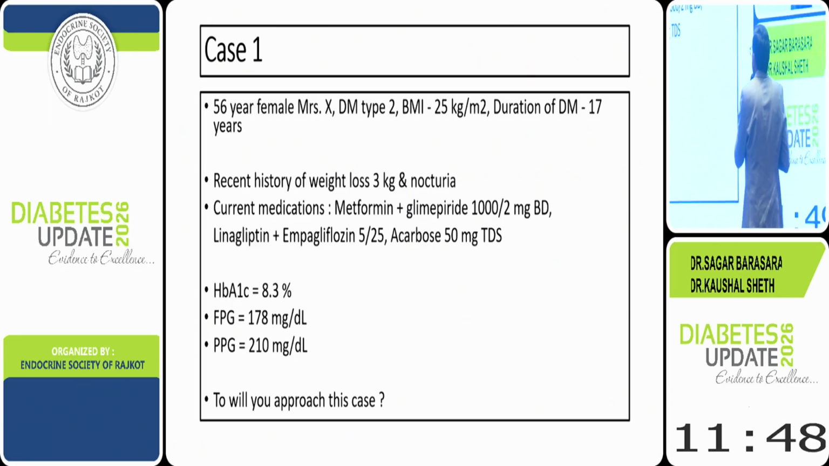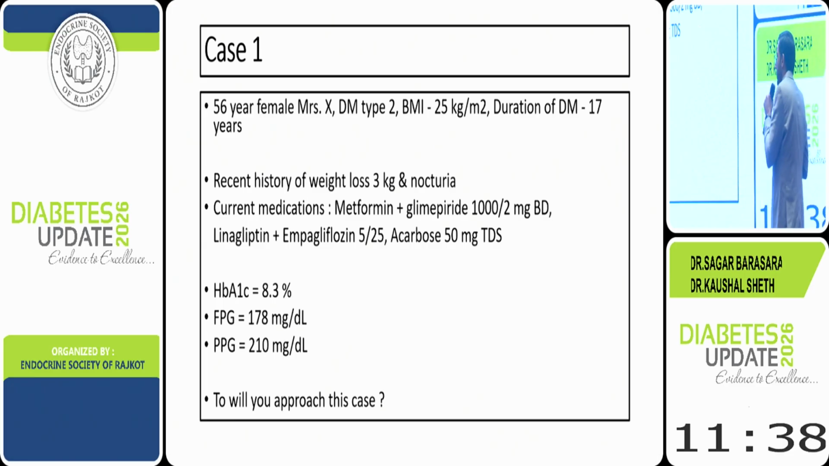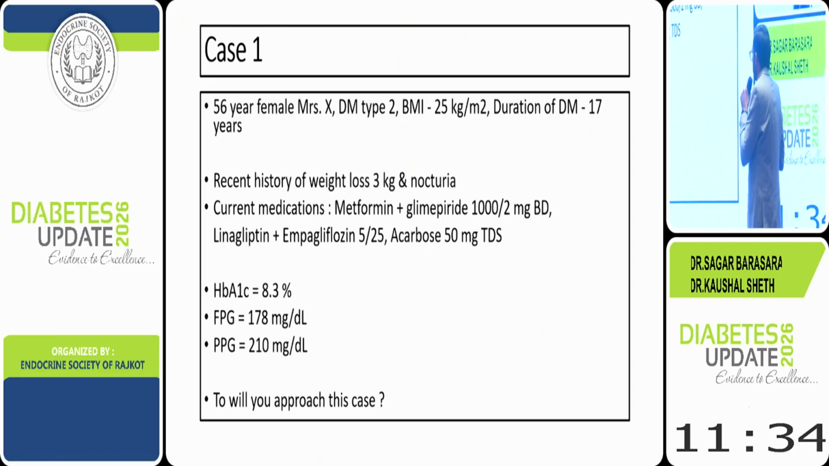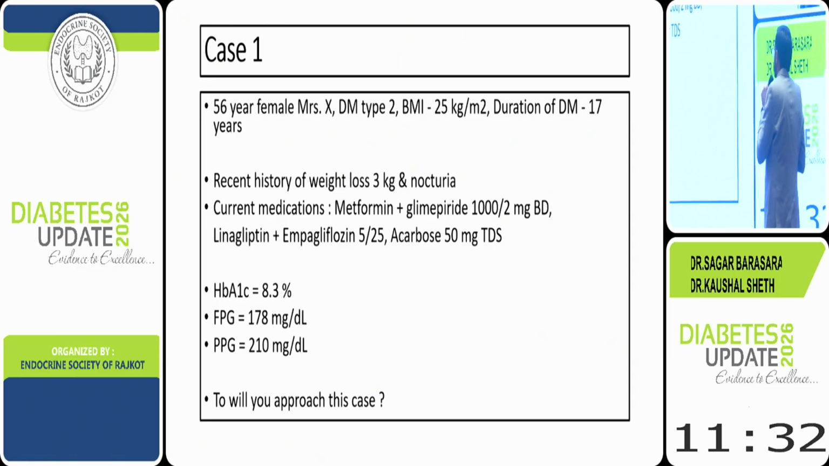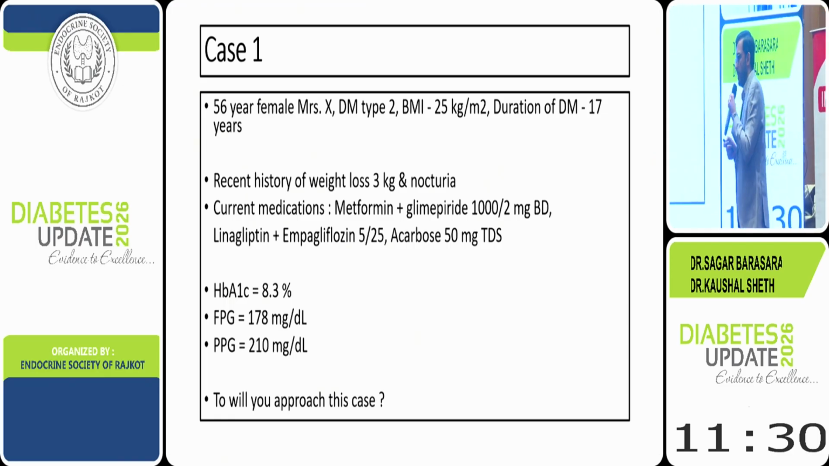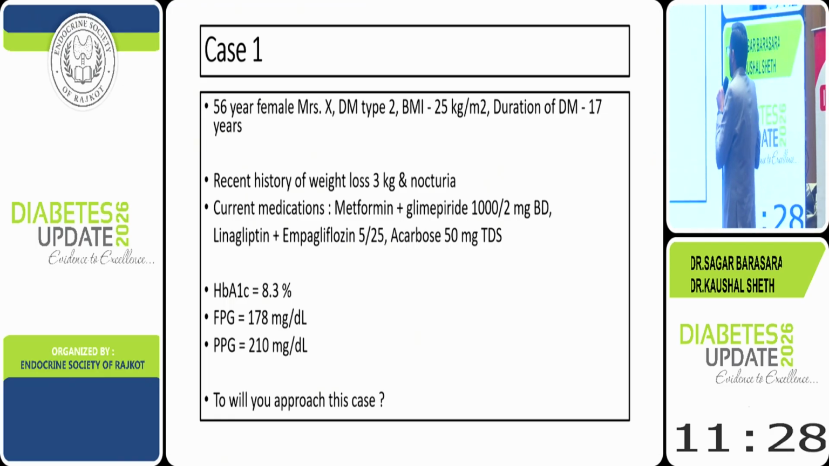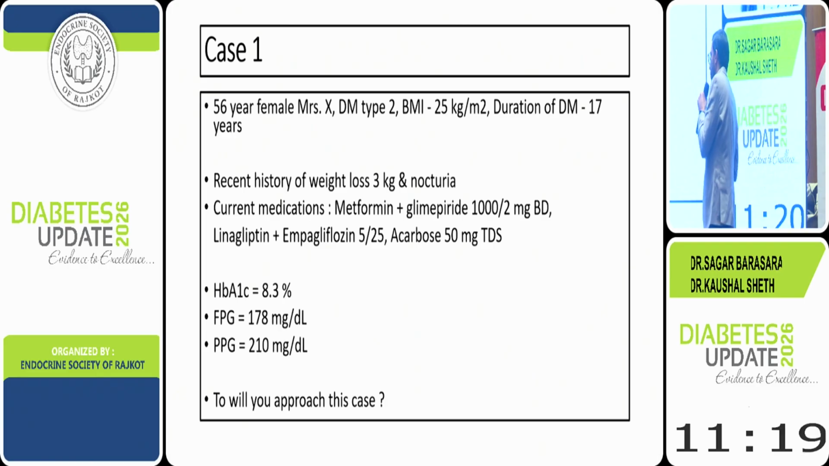X, type 2 diabetic, BMI 25, duration of 17 years. There is a recent history of weight loss of 3 kg and nocturia, and her current medicines are full-dose metformin, glimepiride 4 mg, a combination of linagliptin and empagliflozin, and acarbose 50 mg three times a day. Despite this, her HbA1c is 8.3, fasting glucose 178, and postprandial glucose 210. So, Kaushal, how will you approach this case?